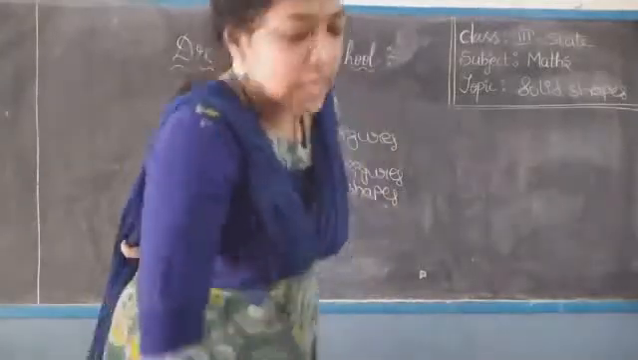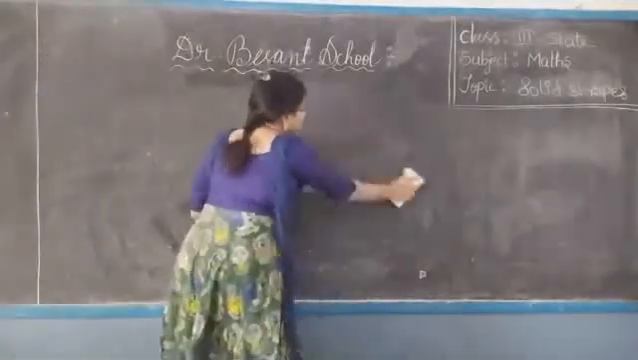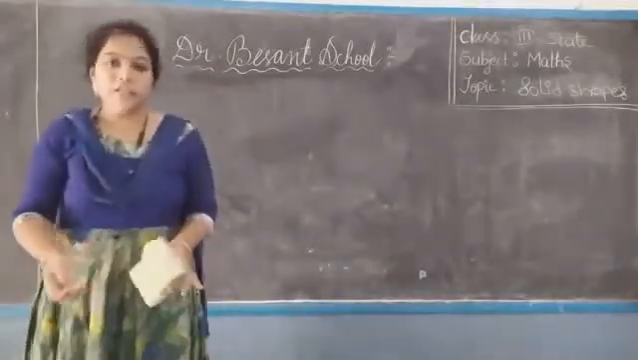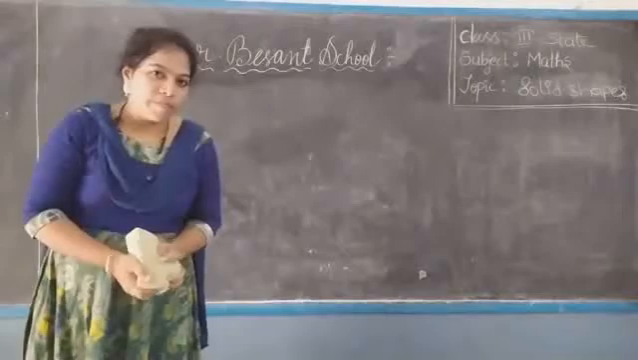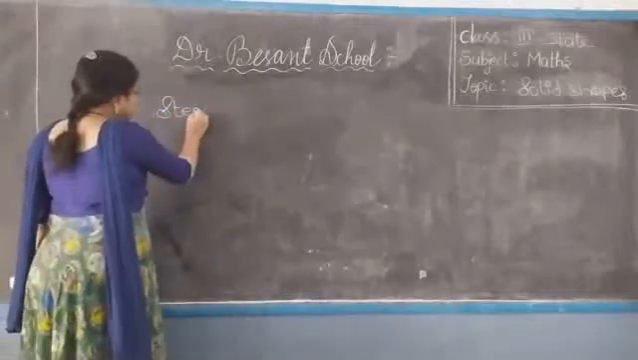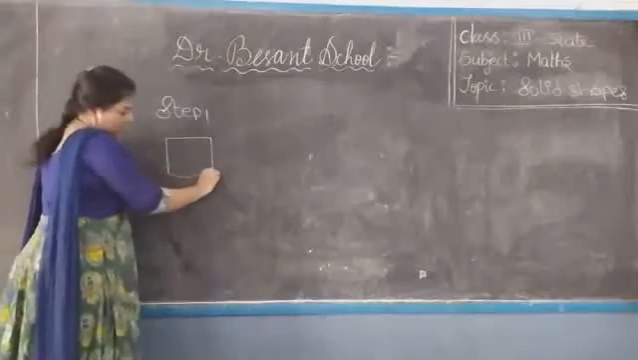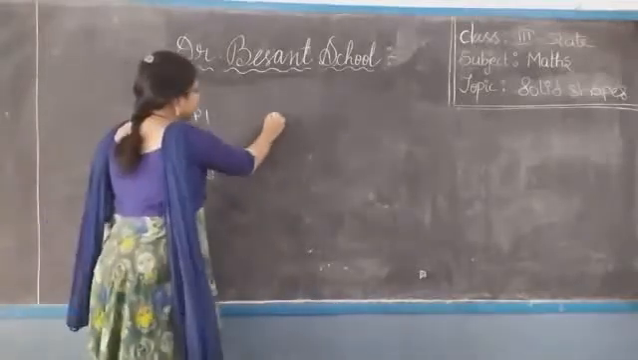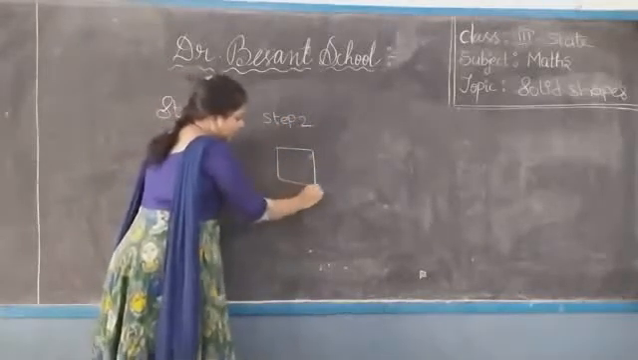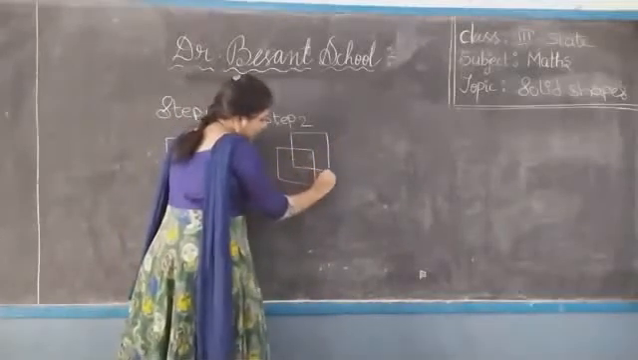Okay children, I will explain on the board by drawing a cube. First learn how to draw the cube step by step. Do you know how to draw the cube? Yeah, you know. I will explain also. In step 1, first draw one square. In step 2, after drawing the first square, again draw a square like this.